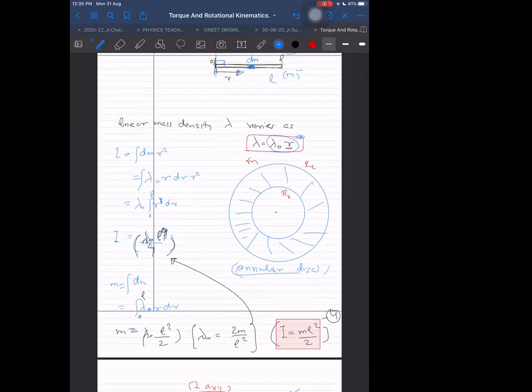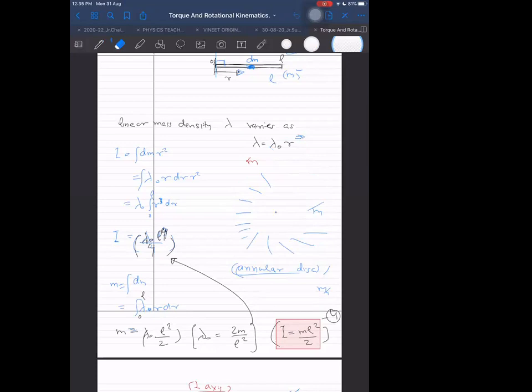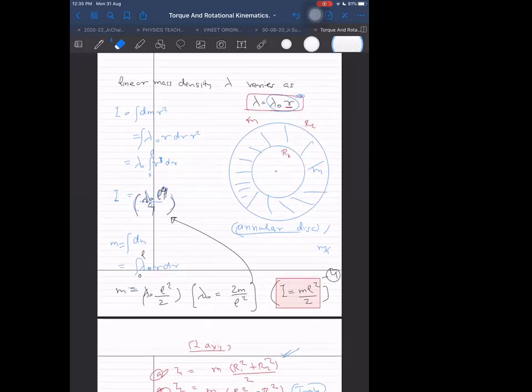So for the annular disk, the mass is the same m, as for the total disk also I gave m. If I say I have removed some mass and the mass becomes m by 2 or something, then it is a different question and the moment of inertia will reduce. But here the mass is not being decreased, it is the same mass, but it is now spreading on the outer edges from R1 to R2. So definitely we expect that the moment of inertia must not decrease, but must increase.